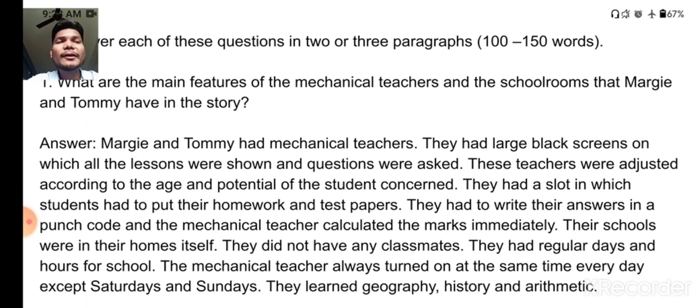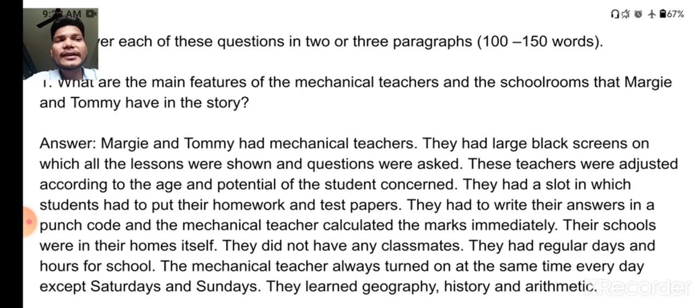Likewise, I have written here that Margie and Tommy had mechanical teachers. They had large black screens on which the lessons were shown and questions were asked. These teachers were adjusted according to the age and potential of the student concerned. They had a slot in which students had to put their homework and test papers.